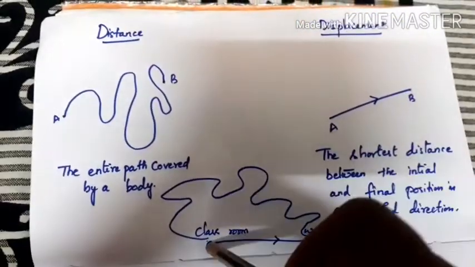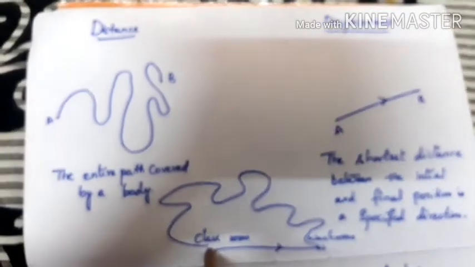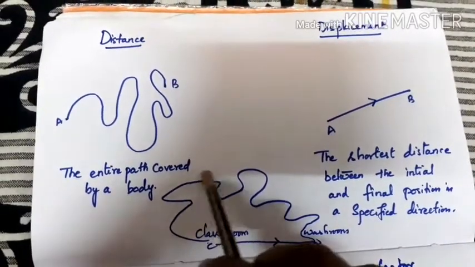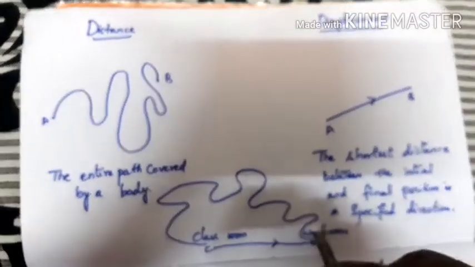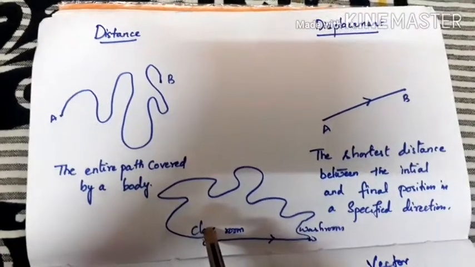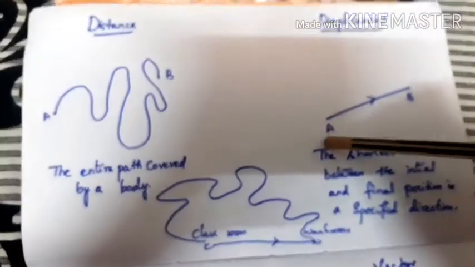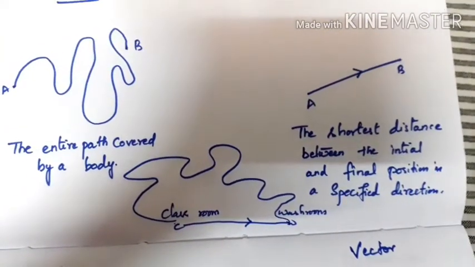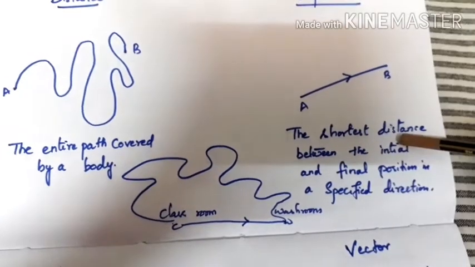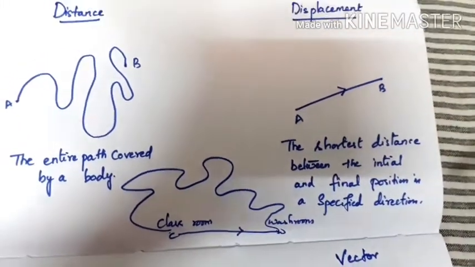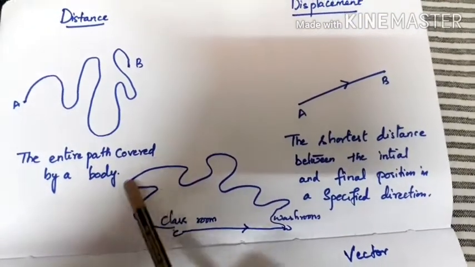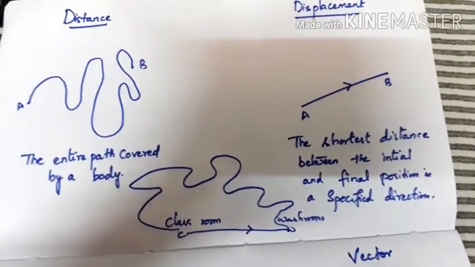For example, here you have the classroom and you have to go to the washroom. The way to the washroom is this one, but you're covering the entire path and moving to the washroom. That is said to be distance here. So what is displacement? The shortest distance between the initial point and the final point, or the initial position and the final position in a specified direction, is called displacement. So here this is called the displacement. The entire path which is covered is called the distance here.